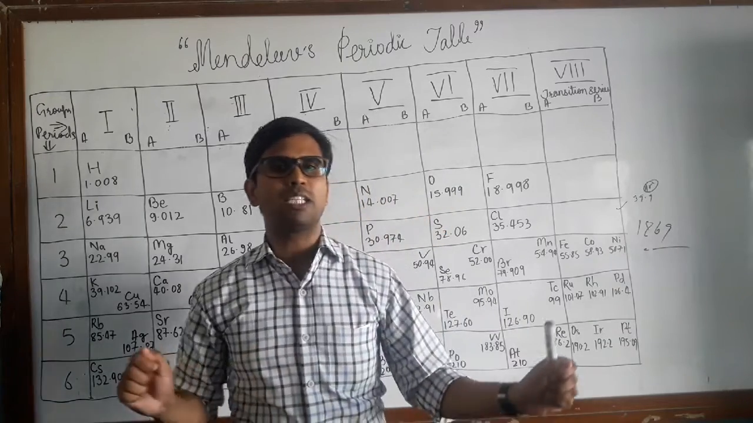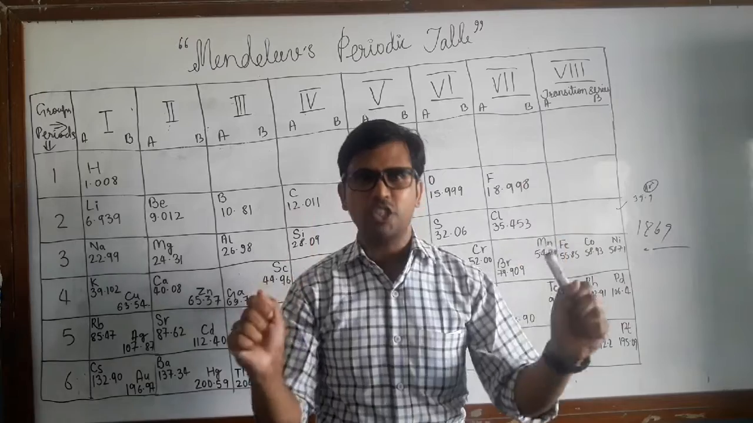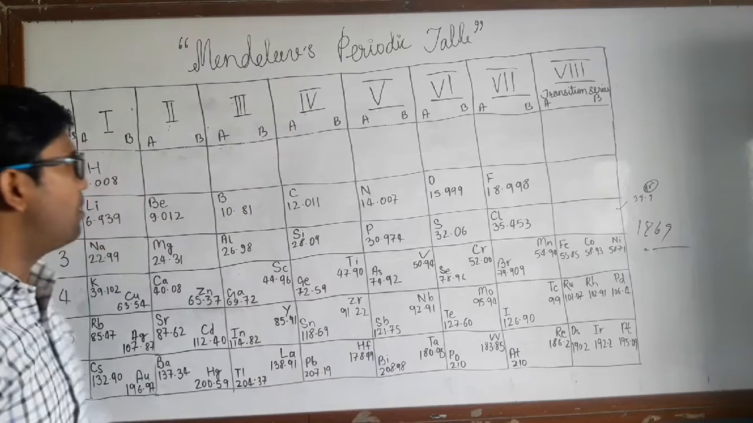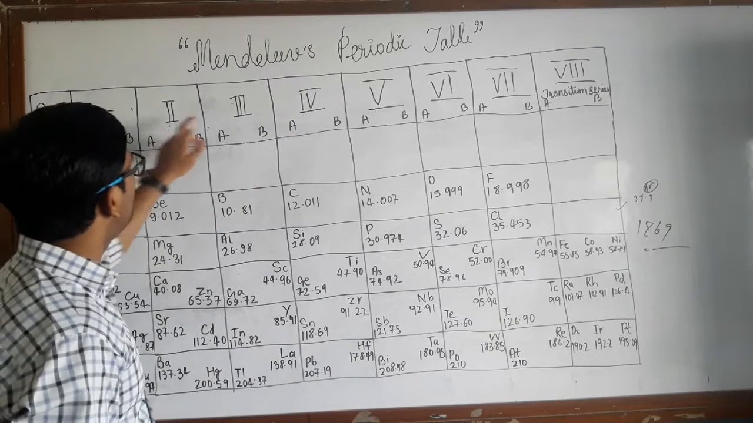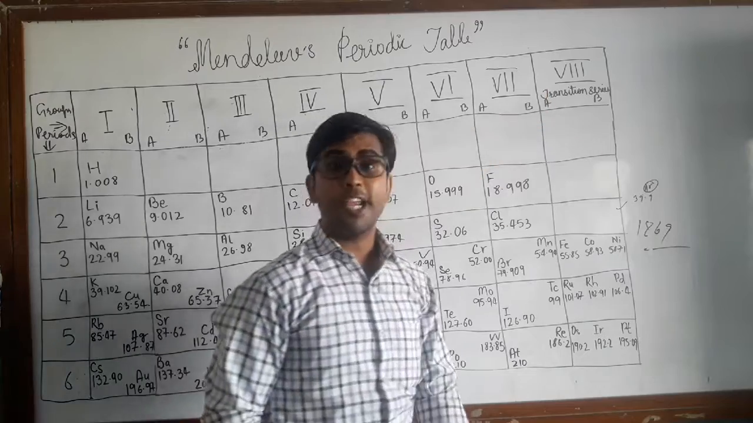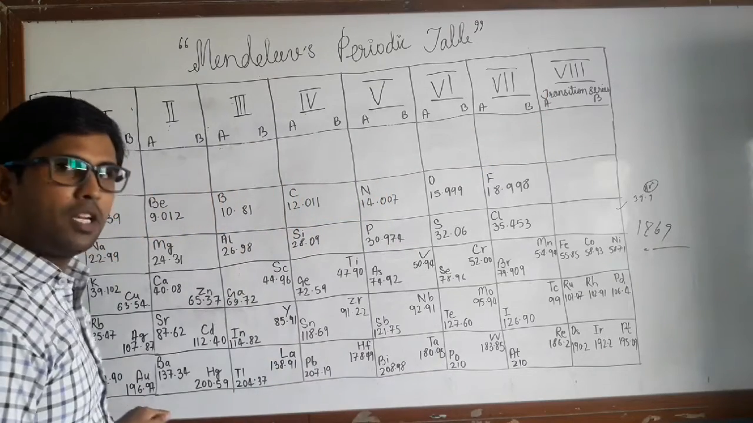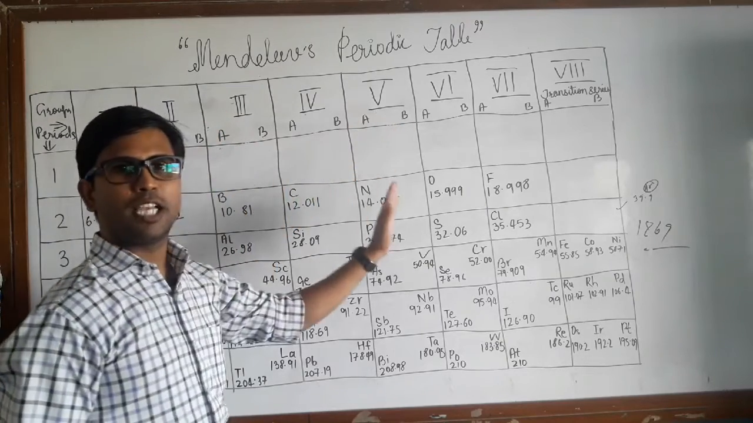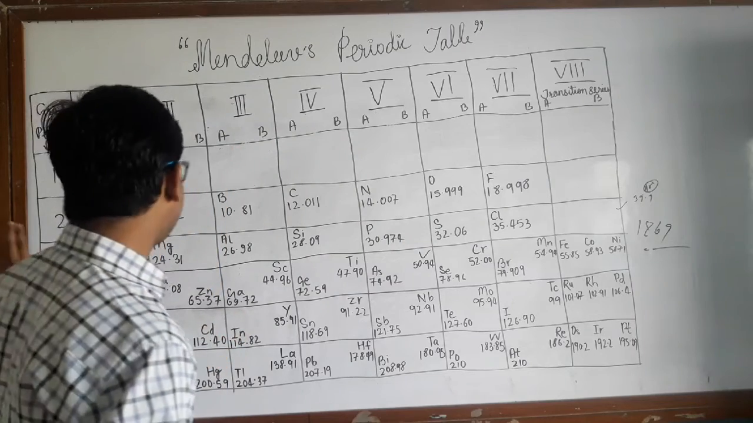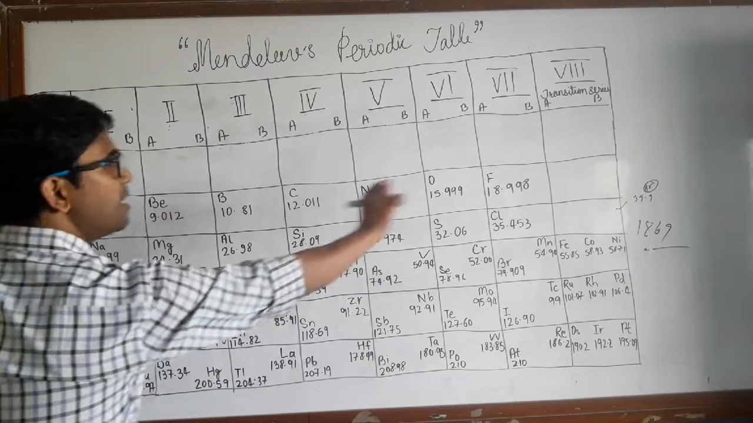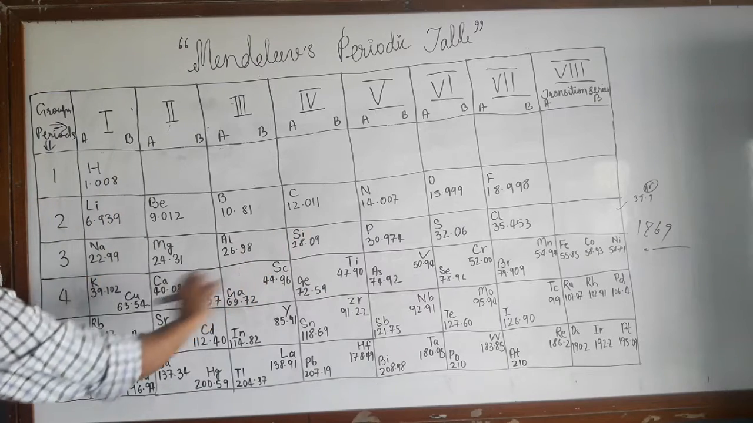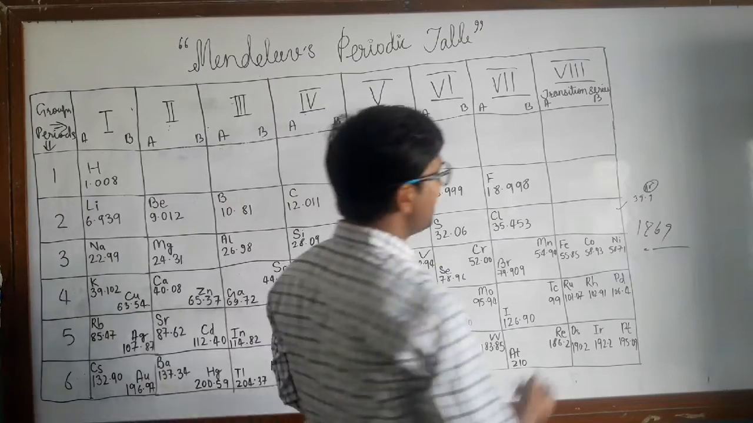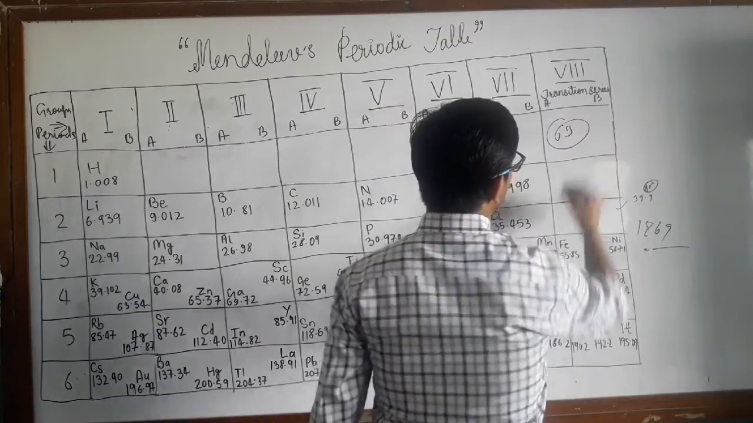So he arranged all those elements in a different manner. He arranged a table which had some basic rules. He had 1, 2, 3, 4, 5, 6, 7 and 8 groups. From up to down, you can see the Roman numerals from 1 to 8. He divided those elements into 8 different groups and 6 different periods: period number 1, 2, 3, 4, 5 and 6. He included the 63 elements known at that time.